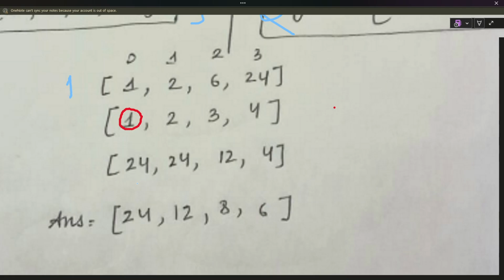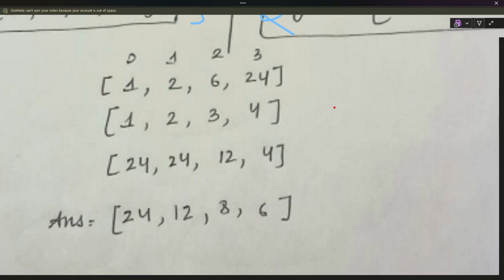Now we move to index 2, so at 2 we have this, and we multiply it with this. If we multiply it, our answer will be 12.